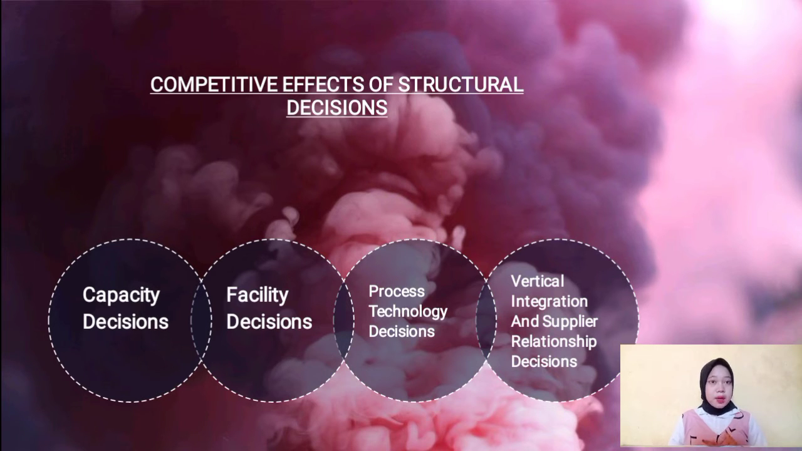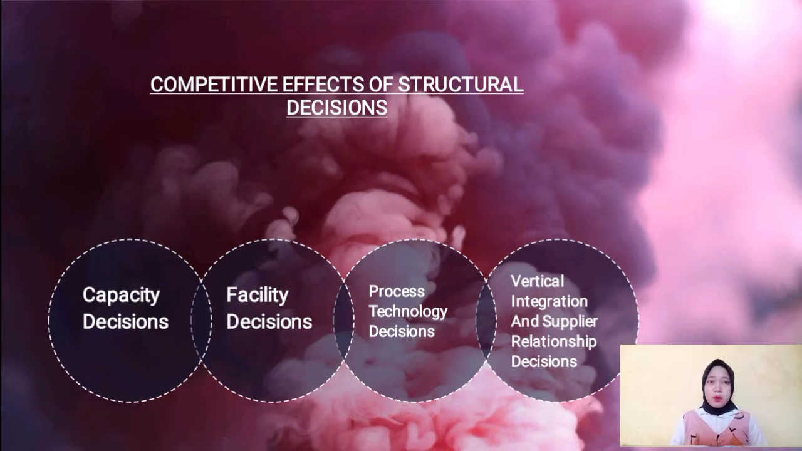Number 2, facility decision. Facility decisions can influence cost because of manufacturing. If the organization is located close to suppliers, they may be able to save on transportation costs. Likewise, if they are located close to customers, they can also save on shipping costs.